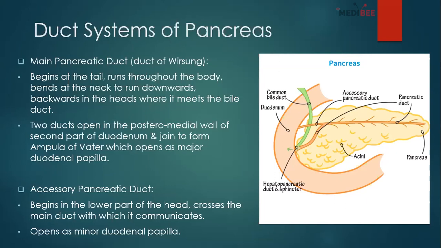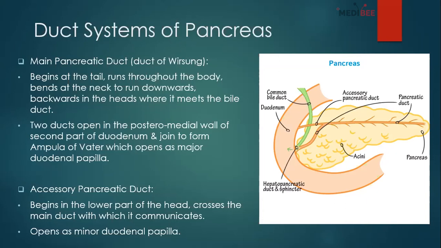And now comes the second one, our accessory pancreatic duct. It begins in the lower part of the head, then crosses the main duct, with which it communicates, and ultimately opens as the minor duodenal papilla, about 2 centimeters above the major duodenal papilla in the second part of the duodenum.